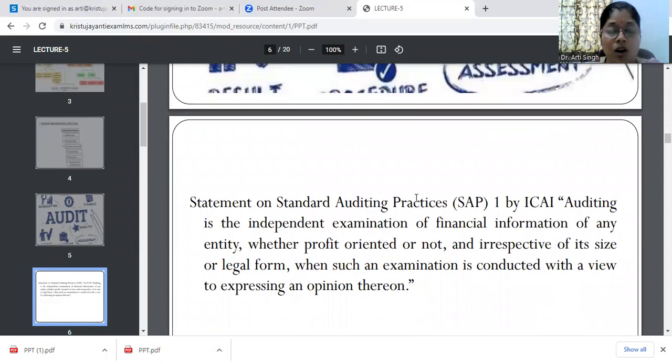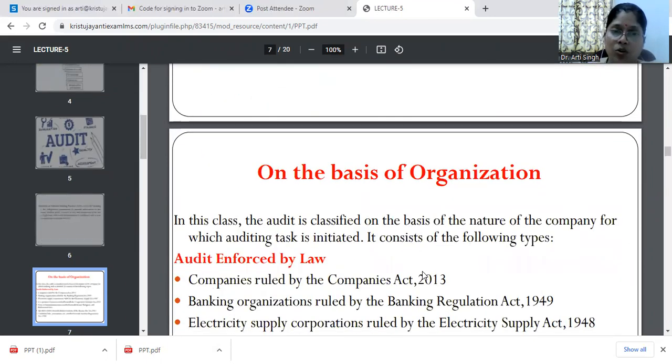Now, audit is based on certain statements. What is that? The Statement on Standard Auditing Practices, issued by ICAI, the Institute of Chartered Accountants of India. Auditing is an independent examination of financial information of any entity, whether profit-oriented or not, and irrespective of its size or legal form, when such examination is conducted with a view to expressing an opinion thereon. That is the definition of auditing in terms of standard auditing practices provided by ICAI.